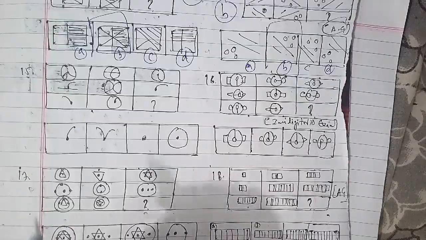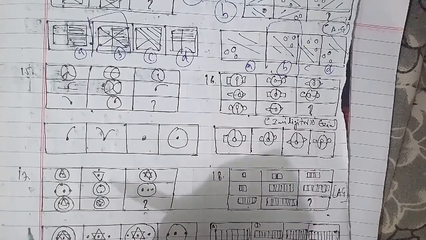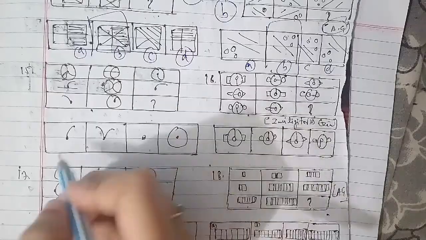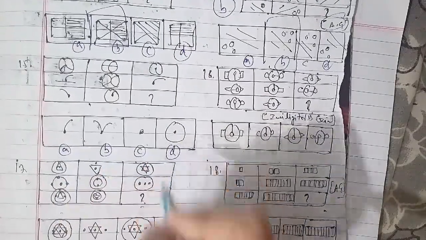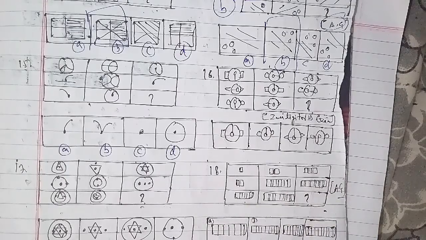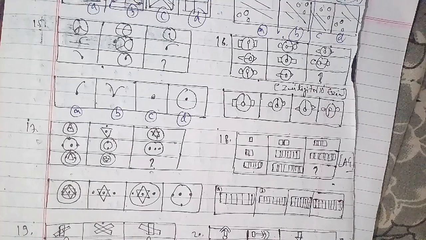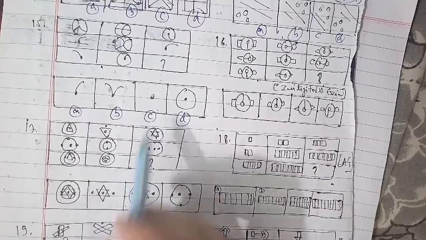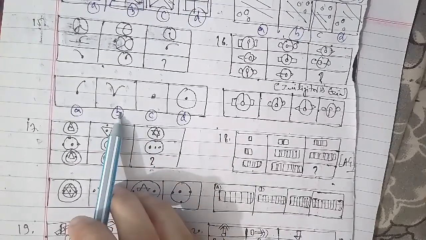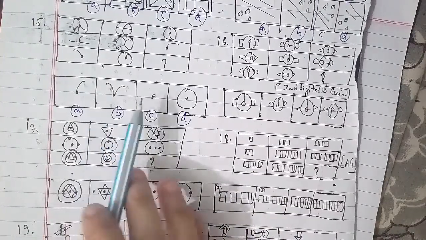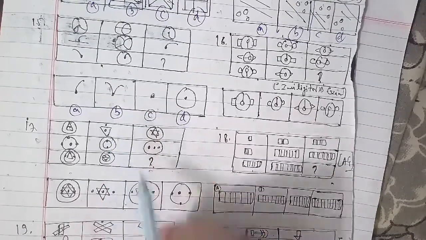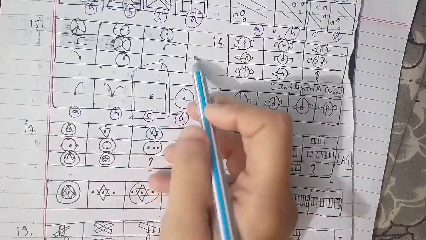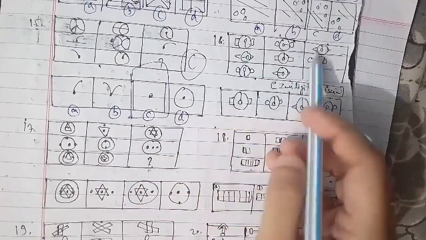This is the 16th question, as you can see here. It has been asked in the invigilator examination paper, which is also an important paper for competitions. The options are A, B, C and D, of course. In the third row, the inner circle with the bar moves 90° clockwise at each step, and there are three types of side figures: triangles, circles and squares, of which only the squares remain unused in the third row. So the answer is figure A, the right answer for this question as well.